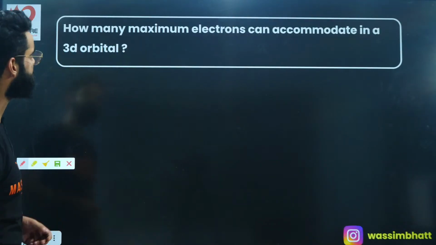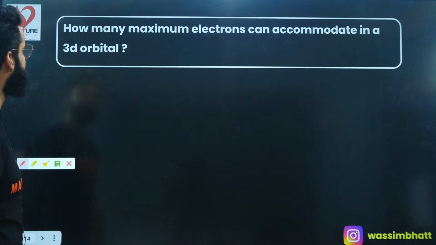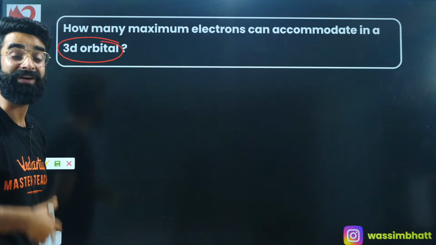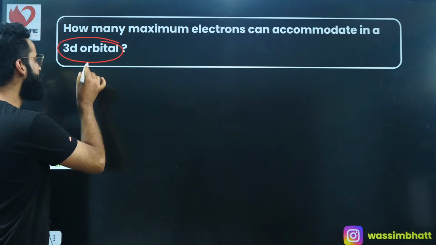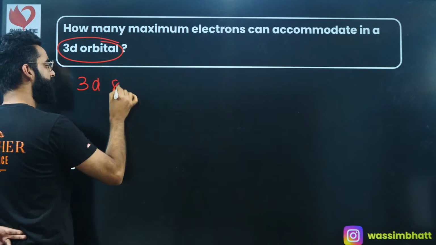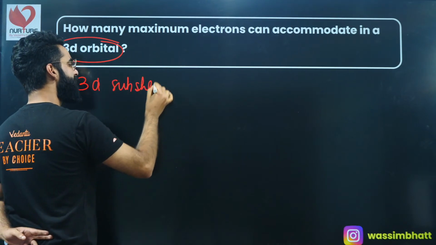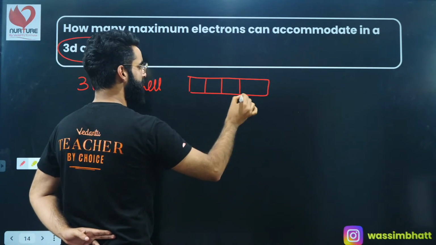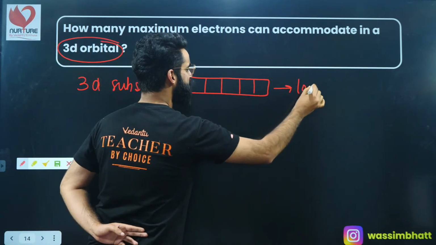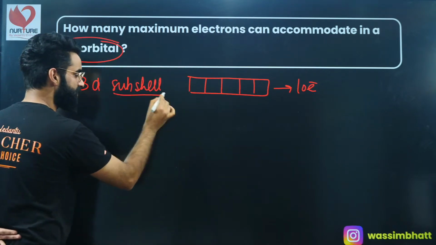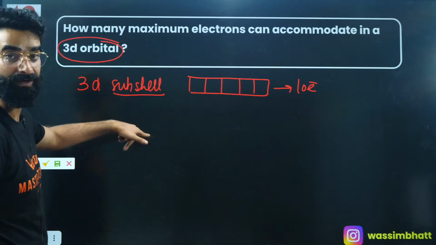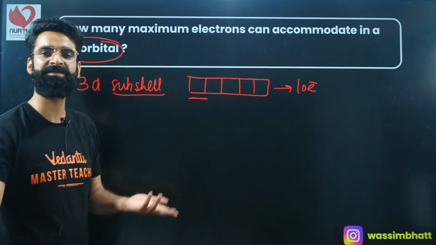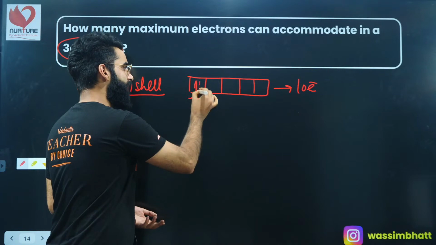It's simple, guys. How many maximum electrons can be accommodated in 3d orbital? He's mentioning 3d orbital. He is not mentioning 3d subshell. If he would have mentioned 3d subshell, then your answer would have been 10. Why? Because in case of d subshell, there are 5 orbitals and every orbital accommodates a maximum of 2 electrons. So total 10 electrons will be accommodated in 3d subshell. But he's asking about 3d orbital. He's asking about one of the orbitals of the 3d. And every orbital accommodates a maximum of 2 electrons.